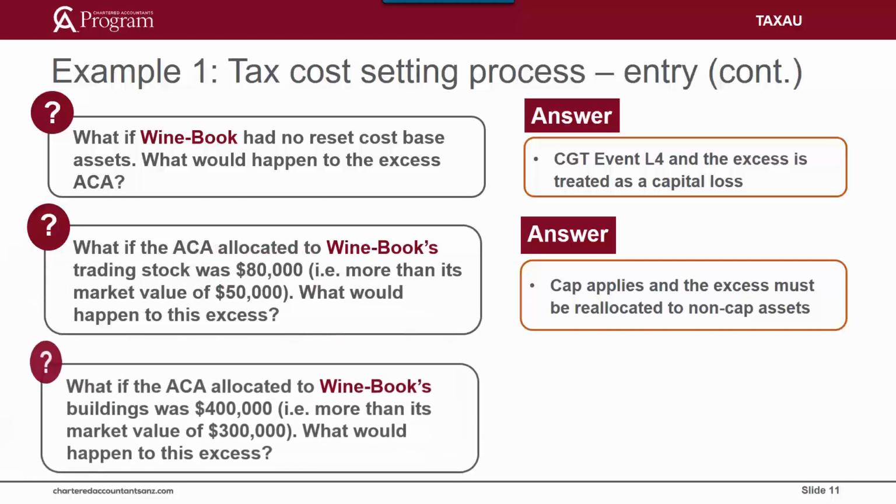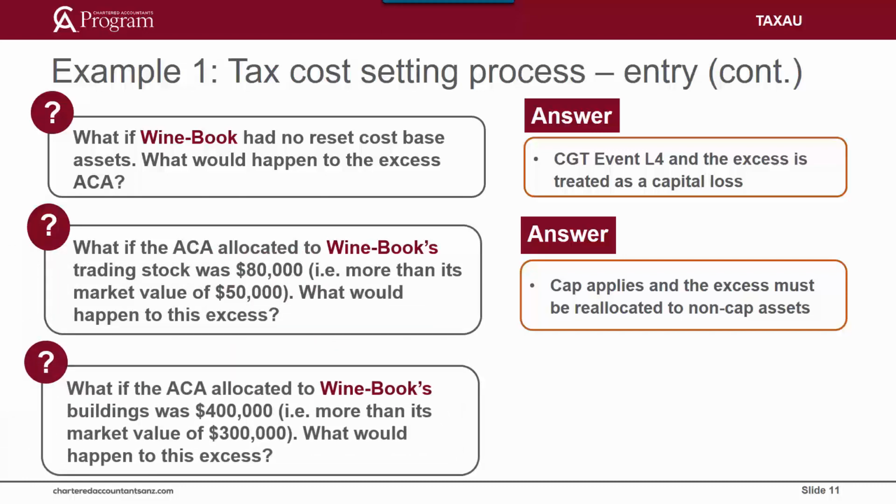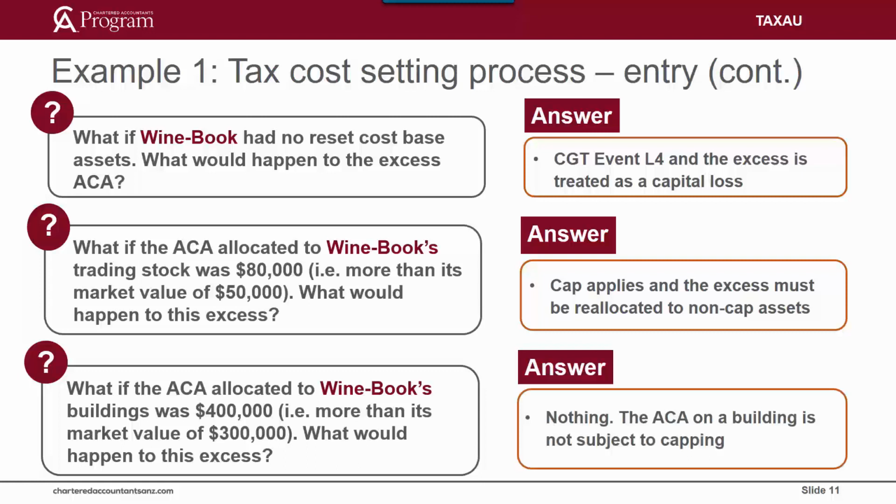Now, what if the ACA allocated to Winebook's building was $400,000? That is more than its market value of $300,000. What would happen to this excess? The correct answer is that nothing would happen. The ACA for buildings is not subject to capping.